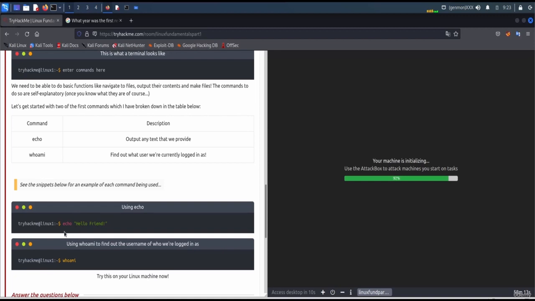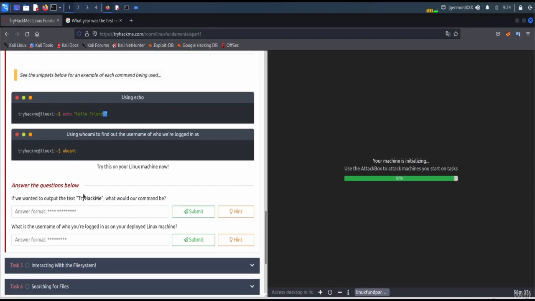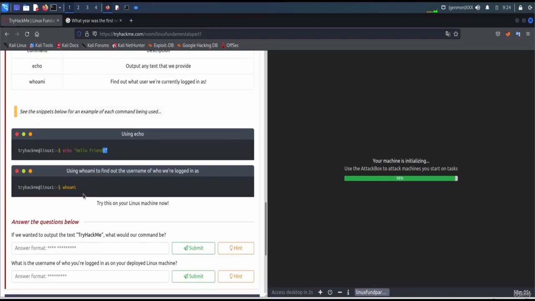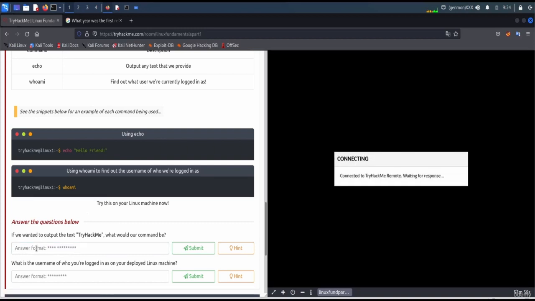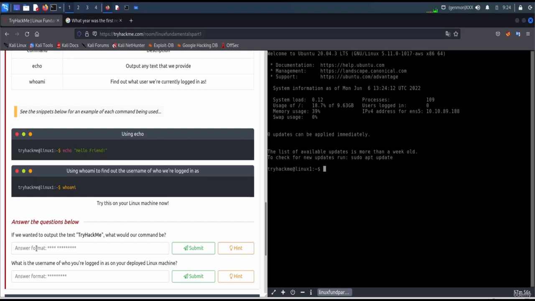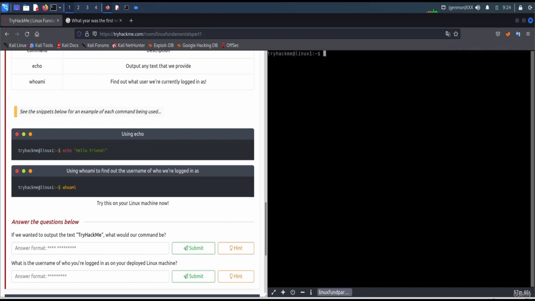Okay, this is the syntax for echo. We just give it a string and it will output it, and whoami will print the current user who is logged in. So let's try and guess here. Alright, here we are logged in. Let me clear the screen. We use clear to clear the screen. Just type clear, press enter, and the screen is cleared.